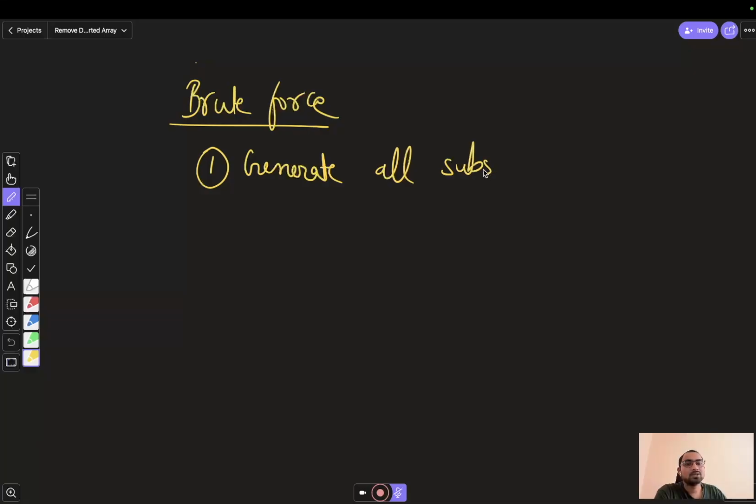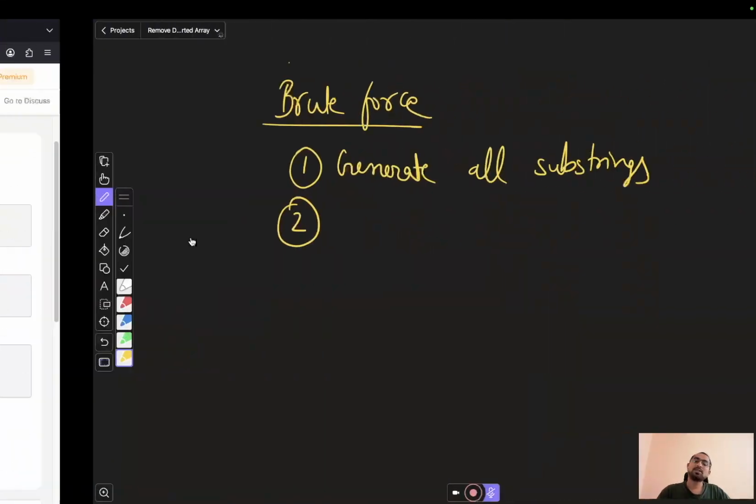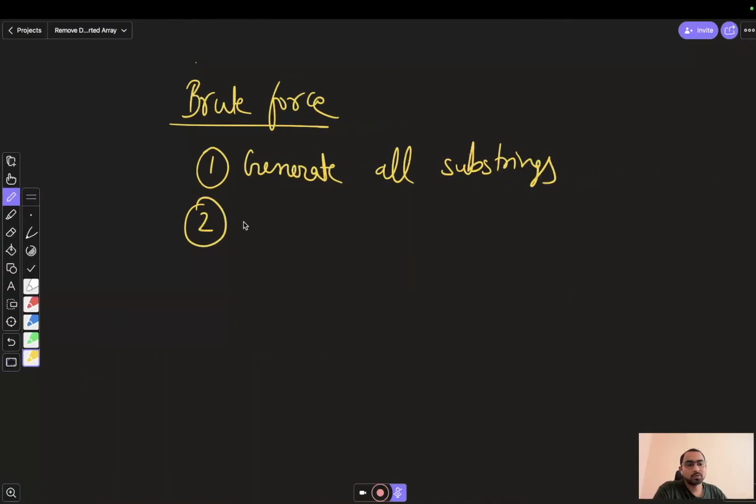Generate all substrings. The second step that we will tell them is, after generating all the substrings, we check for repeating characters.